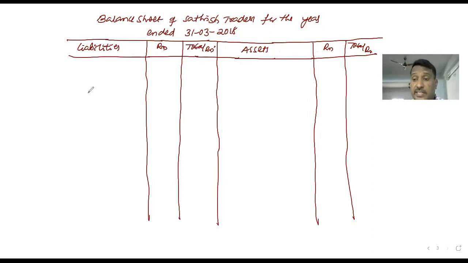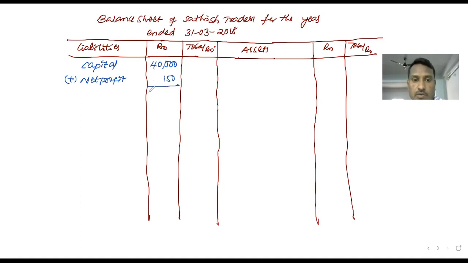The first liability of the business is capital. Capital means the amount which is given by the owner for starting the business. The amount of capital contributed by the owner for starting or running the business has been 40,000. Add net profit, we got net profit of 150.